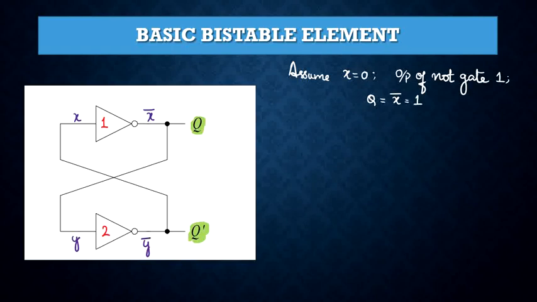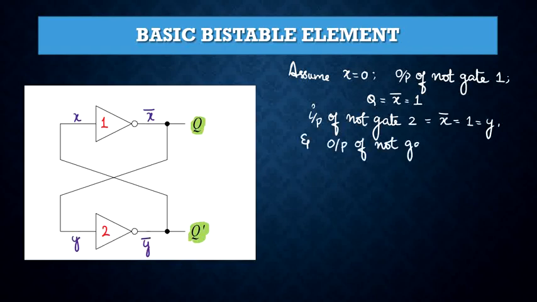The input to NOT gate 2 will be X bar equal to 1, which is equal to Y, and the output of NOT gate 2 will be Q bar equal to Y bar, that is equal to 0, which is equal to X.